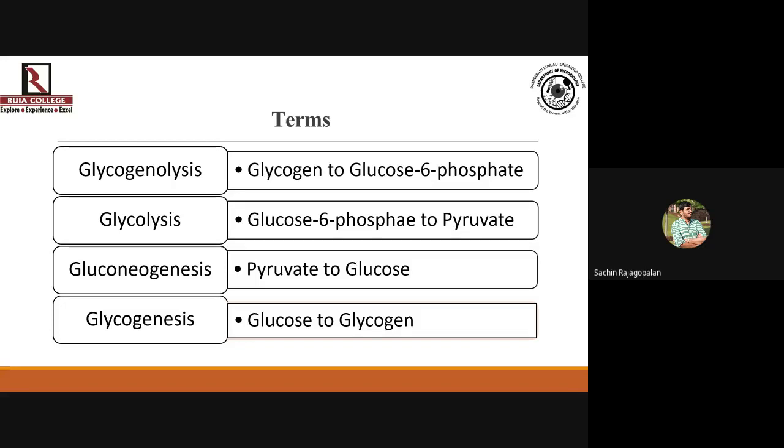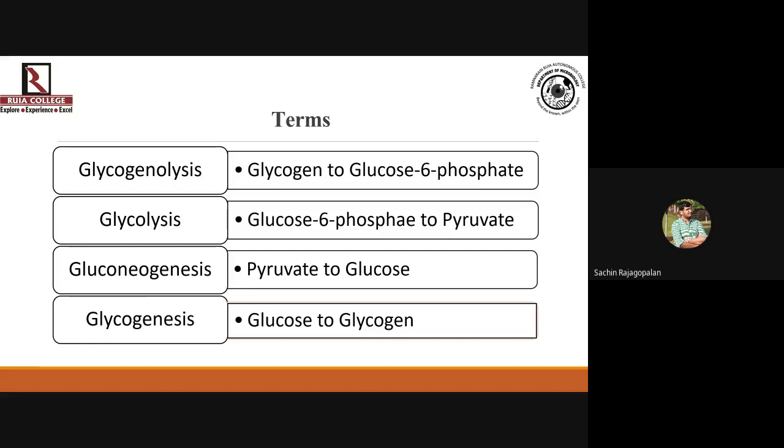Breaking glucose 6-phosphate to the level of pyruvate is what we refer to as glycolysis. Then what is gluconeogenesis? Gluconeogenesis is also referred to as reverse glycolysis, which means that you are going to synthesize glucose from pyruvate. You're going the opposite of glycolysis. That is what you refer to as gluconeogenesis.